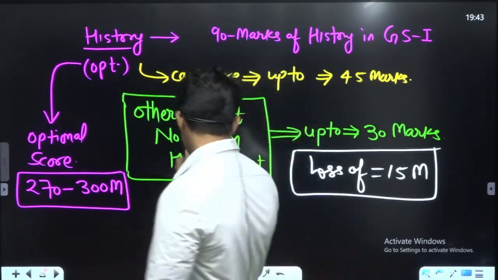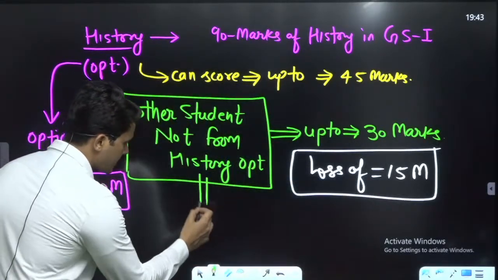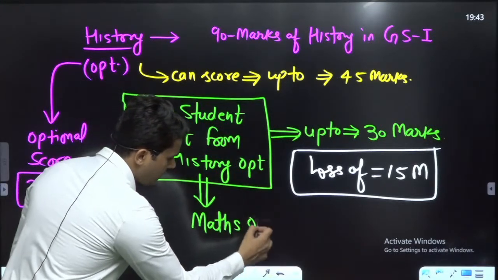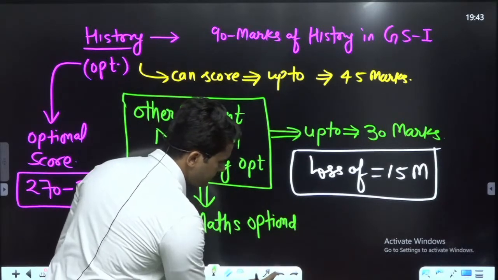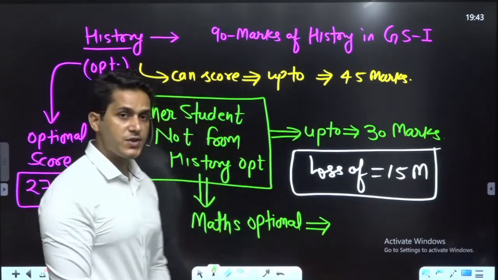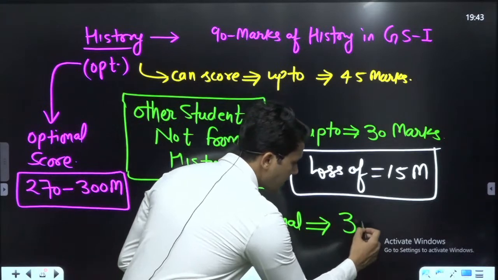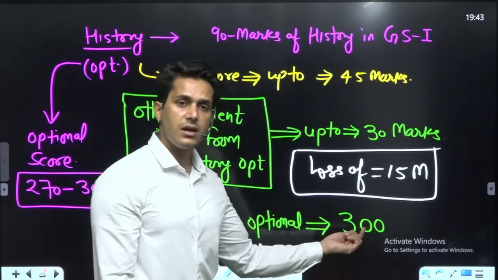But if this green student takes mathematics as optional, then in mathematics optional, please see here, 300 is very low marks.